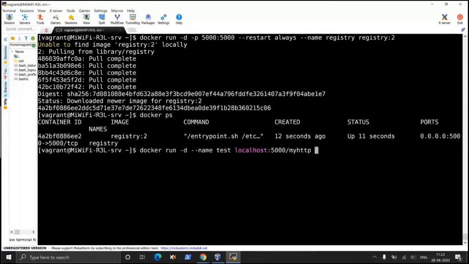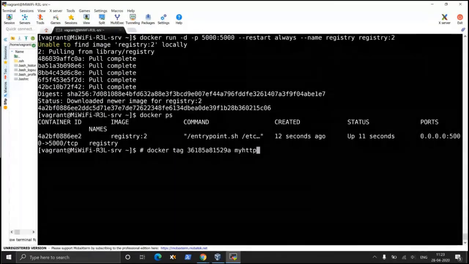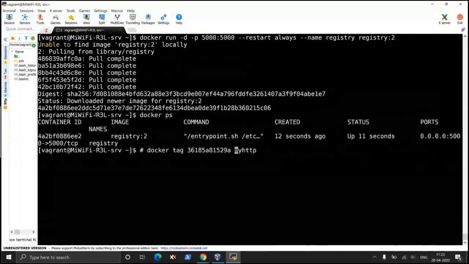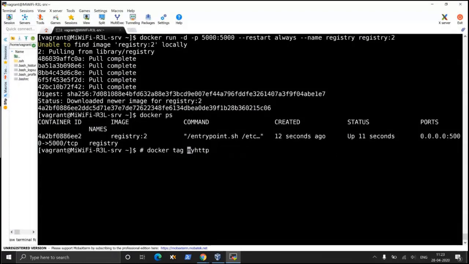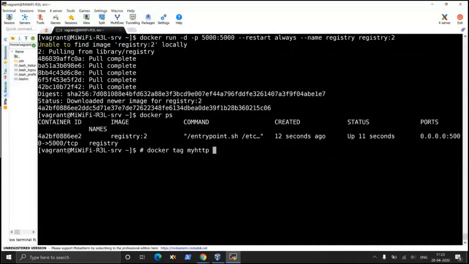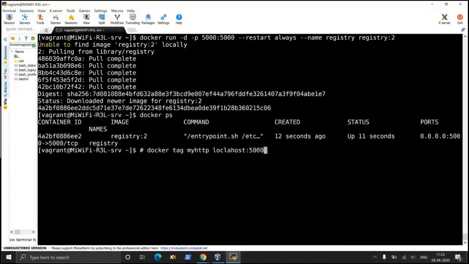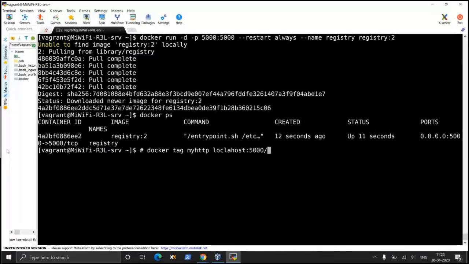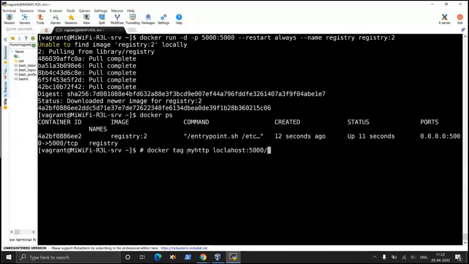Now what we'll do, we will tag our my HTTP image. Docker tag. We are going to tag this as localhost:5000/my HTTP. We are retagging this image.